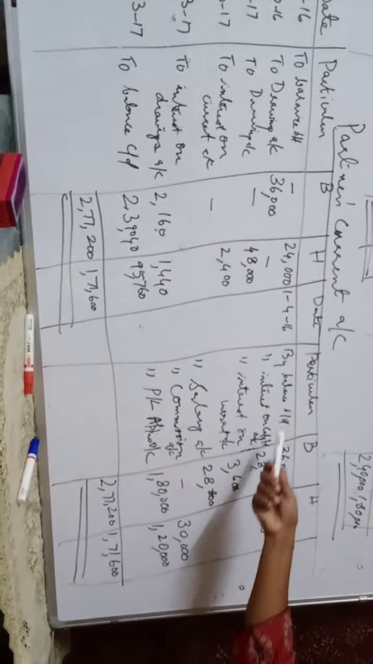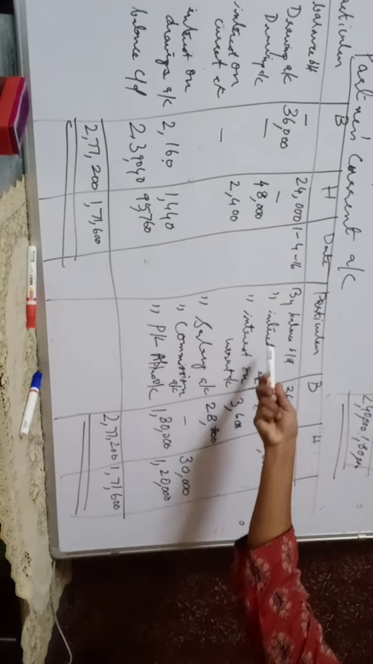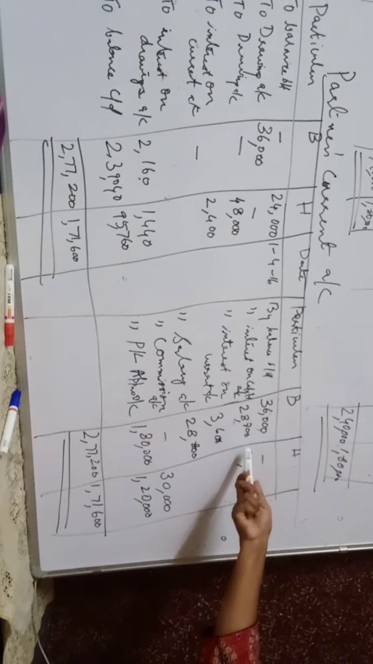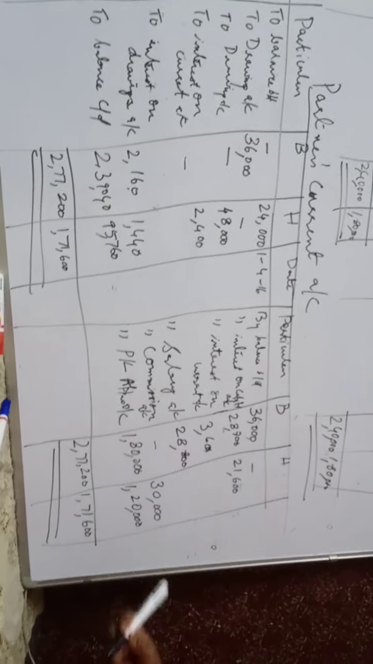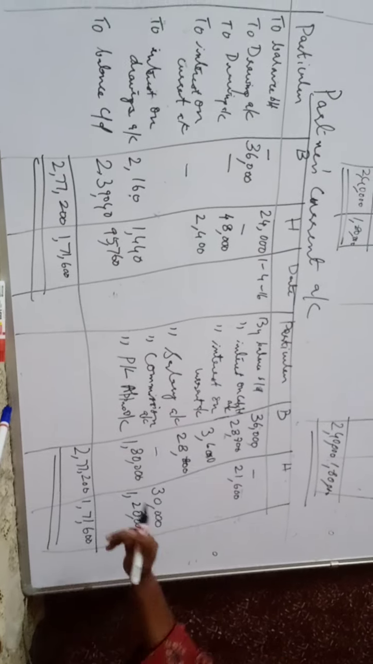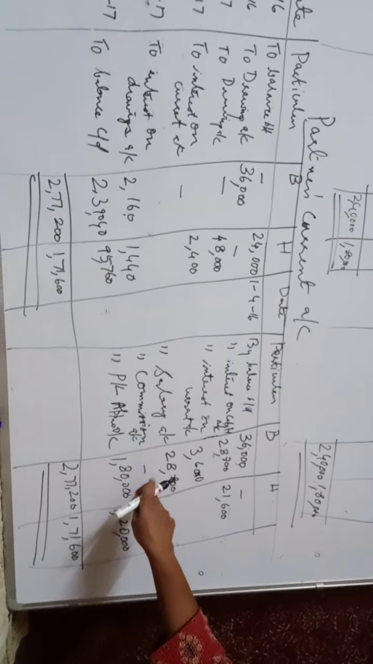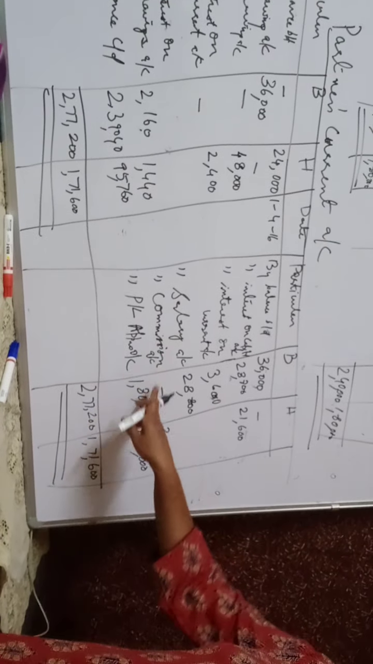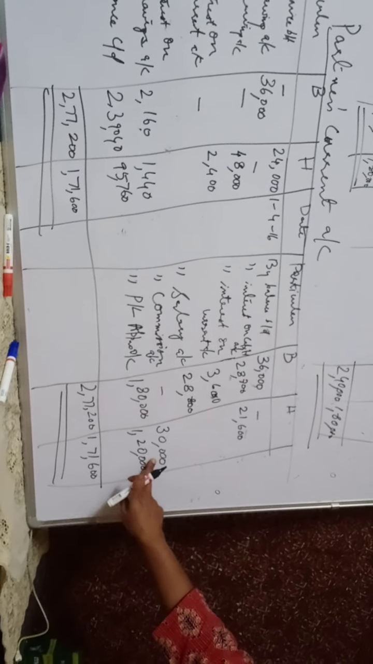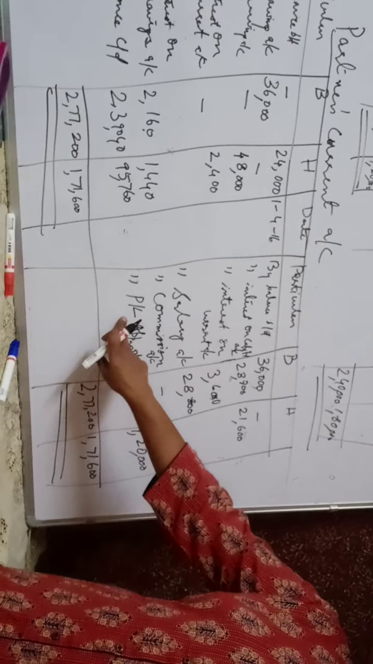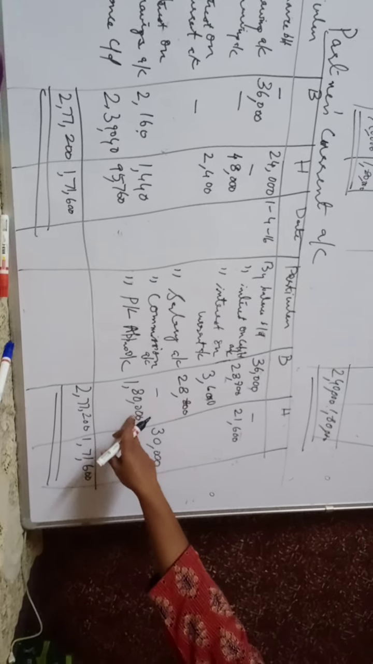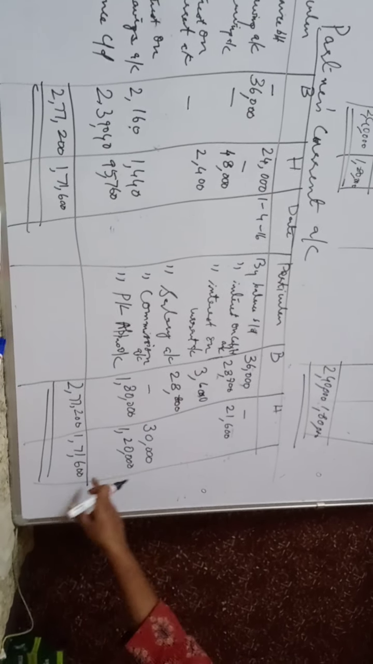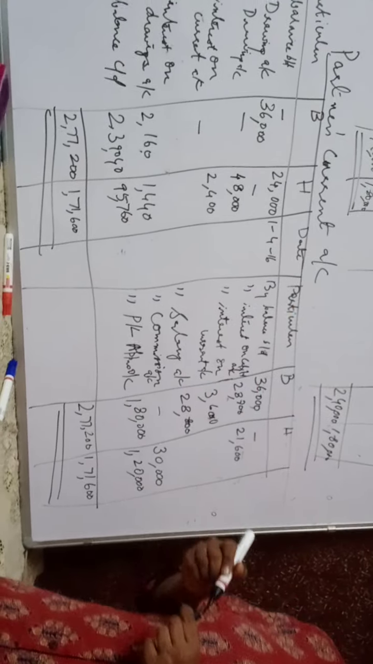Now here, by balance brought down 36,000, interest on capital account 28,800 and 21,600. Interest on current account for Bhadresh it is 3,600. Then salary account for Bhadresh for 12 months 28,800, and commission what we calculated here it is 30,000, and from P&L appropriation account we take out the balance 1,80,000 and 1,20,000, and we close the partner's current account with the balances.